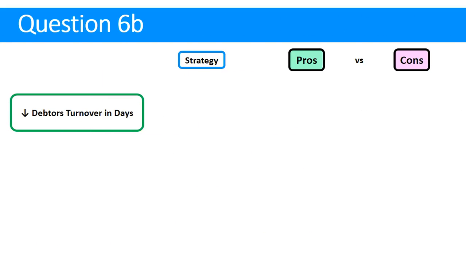So what we'll do is just take one option at a time. It's a 6-mark question, and I think it was asking for 2 strategies. So for each of these strategies, we want to come up with a pro and a con, and that'll get us 2 marks. So in this case, decreasing debtors turnover in days.